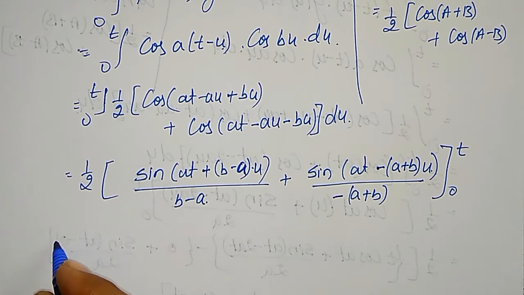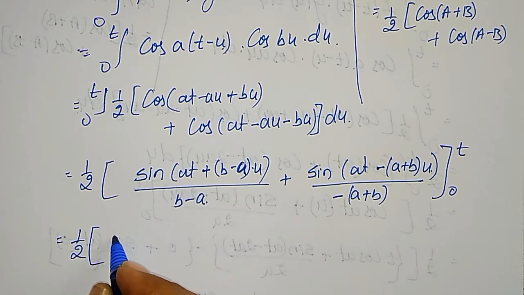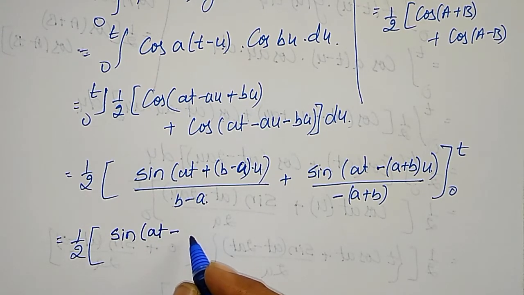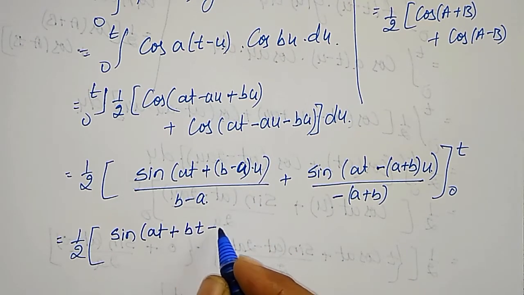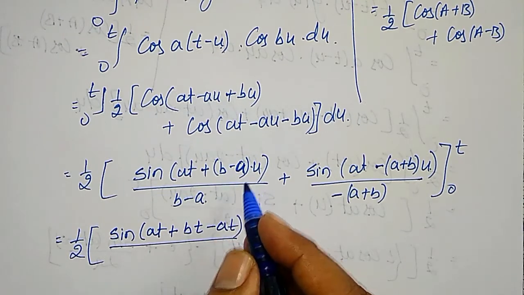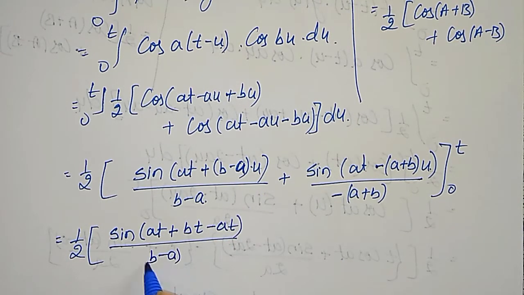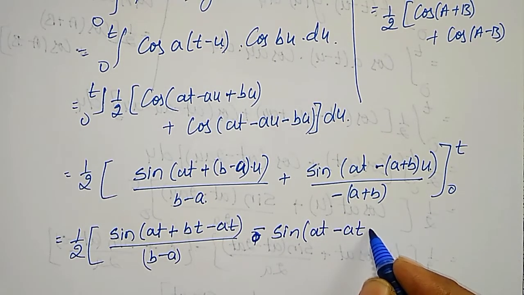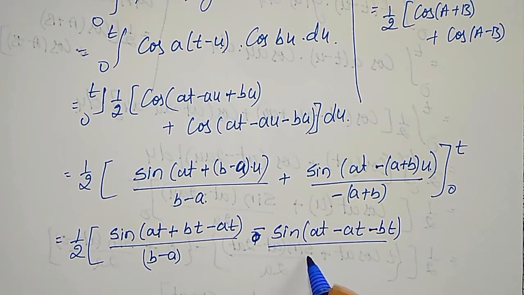Okay, u equal to t I am substituting. This will become 1 by 2 into upper limit u equal to t, sine of at plus bt minus at divided by b minus a as it is, plus upper limit t I am substituting here, I will take this one as minus here, sine of at minus at minus bt divided by a plus b.